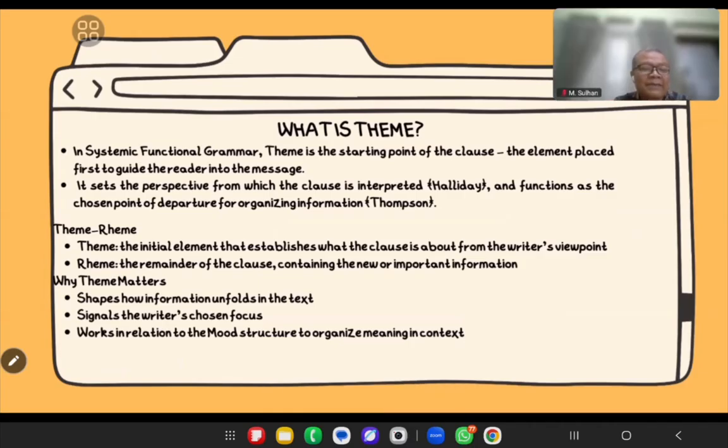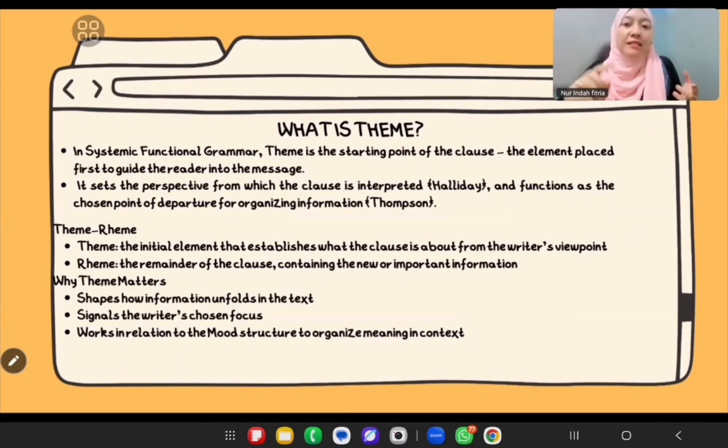Why does it matter? Because it shows how information unfolds in a text. It tells us what the writer wants to highlight, and it helps the reader follow the flow easily. Jadi kadang-kadang orang tuh bingung membedakannya. Theme and rheme go together with mood, but actually they work together. Mood helps us see how the speaker interacts, and theme helps us see how the message is organized. Is it clear, sir?